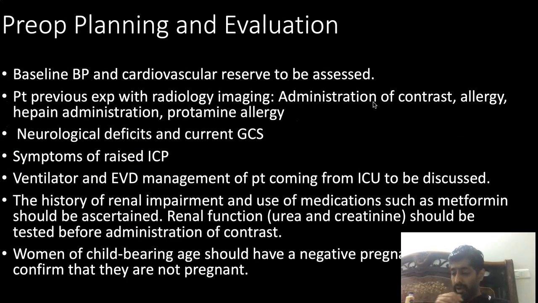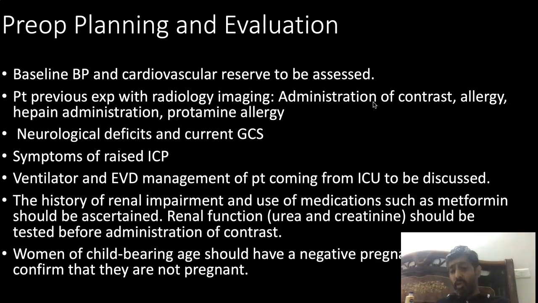Now we'll come to the preoperative planning. In preoperative planning, the first and foremost thing is the blood pressure. Nowhere is the blood pressure as important as it is in vascular procedures. Baseline blood pressure is very important, because most of the complications you are going to deal with involve fine tuning the blood pressure. Either you are increasing the blood pressure in a thromboembolic complication, or you are decreasing the blood pressure in a hemorrhagic complication. So you need to know what the baseline blood pressure is, because most of the time you are manipulating the blood pressure depending on the patient's baseline.